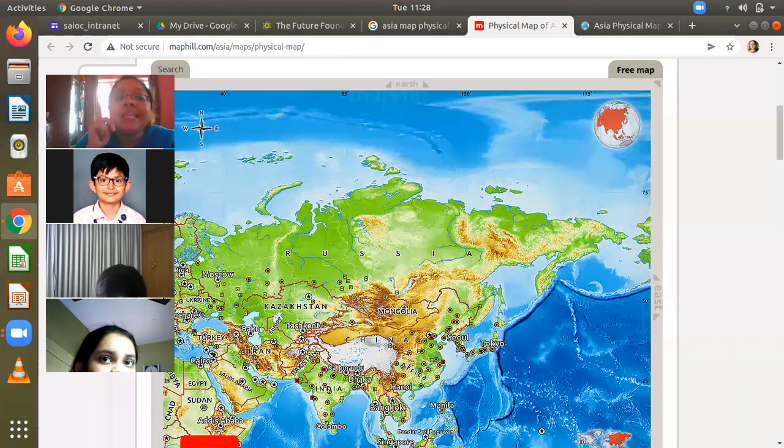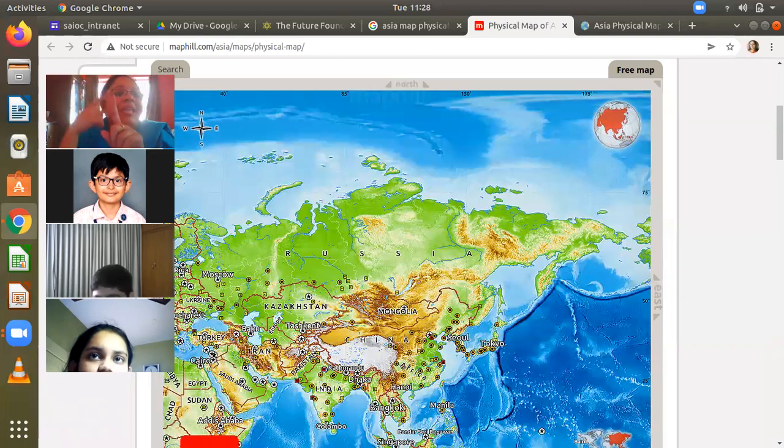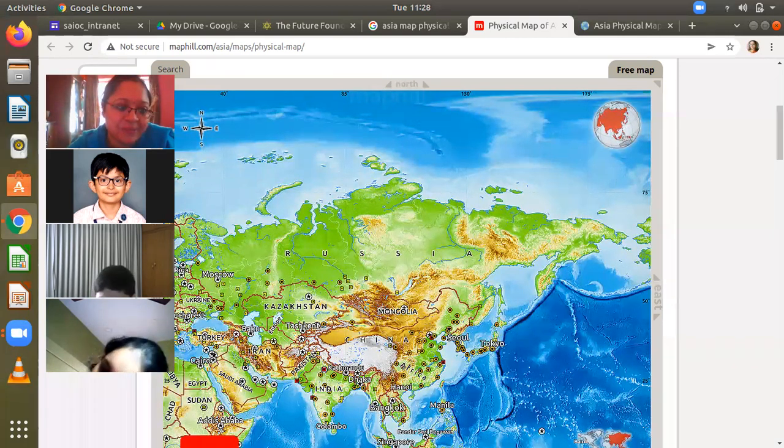We call it international date line because this is a very interesting thing. If you are at 175° or 179° longitude east, and then go to 179° longitude west, you lose 1 day. So 180 is the main line, and on either side, east or west, you are losing 24 hours.